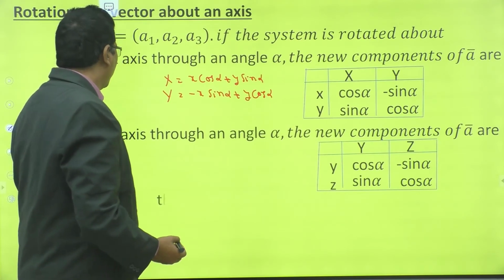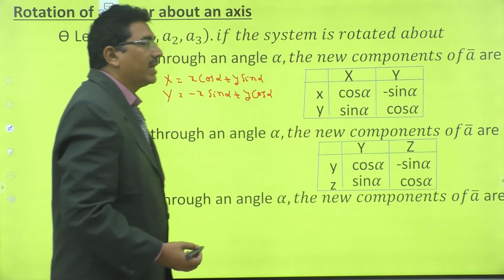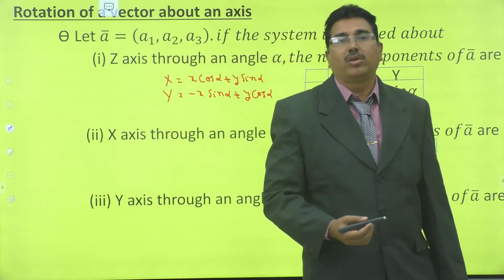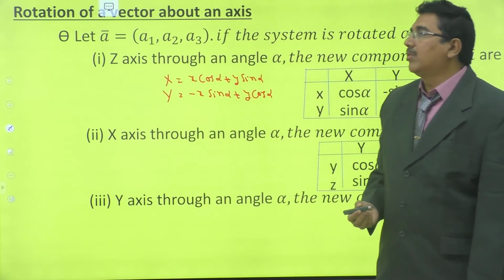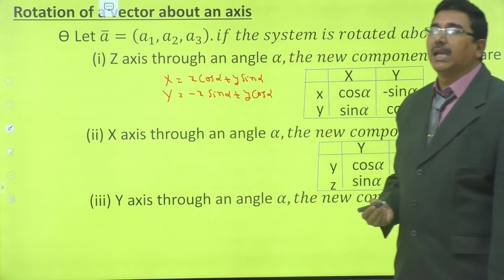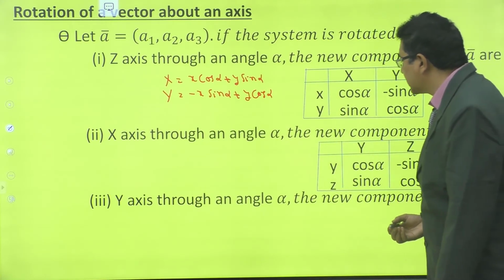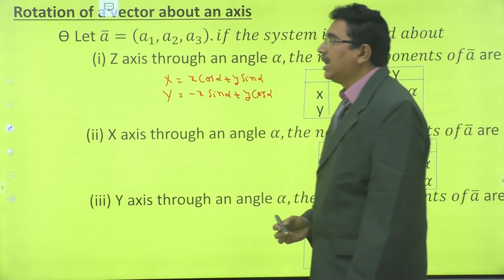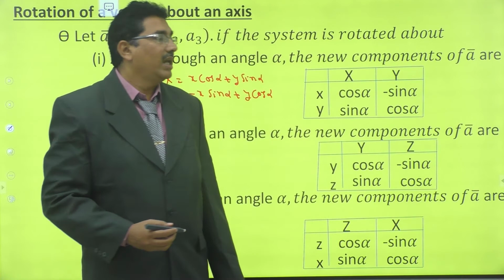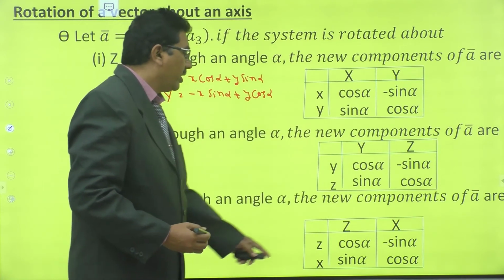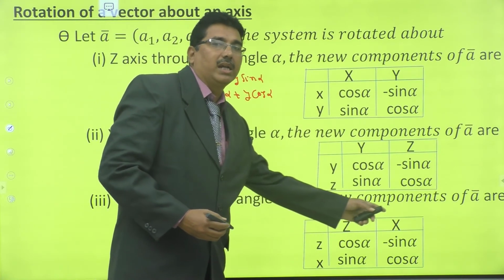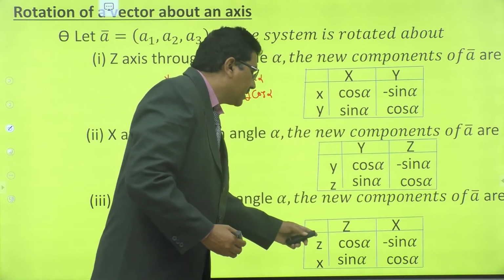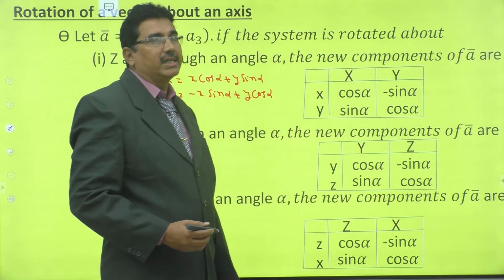Now rotation about y-axis through an angle alpha. Rotation about y-axis means the y coordinate cannot be changed, it is the same. Now in cyclic order, the coordinates are z coordinate and x coordinate. These are the new coordinates, these are the old coordinates.